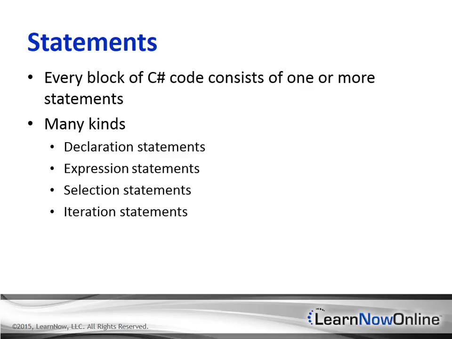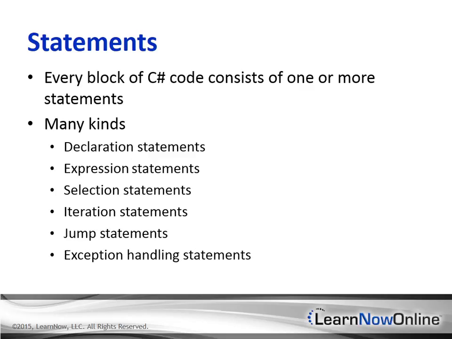Iteration statements let you repeatedly execute the same block of code, perhaps to loop through and process each item in a collection of data, or to perform the same actions repeatedly until some condition is met. Jump statements let you jump to another section of code, such as to short-circuit a loop execution when some condition is met, or to return to the calling code when a method completes execution. And exception handling statements let you respond gracefully when a problem occurs in your code, letting you execute specialized code that performs actions, things like fixing the problem, logging it, or notifying the user that something has gone wrong. And there are several other kinds of statements that defy categorization.